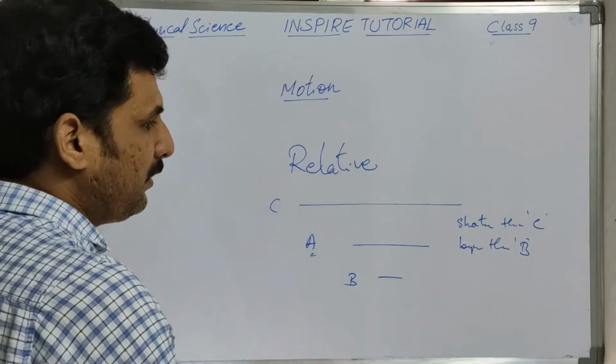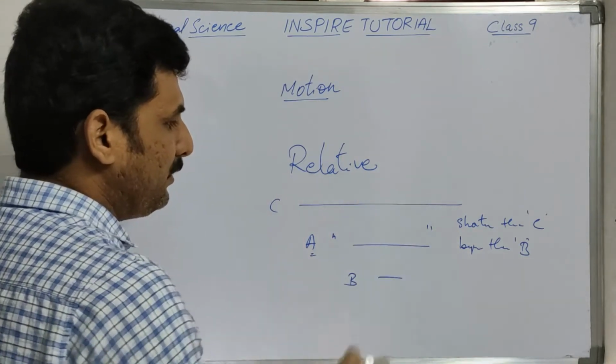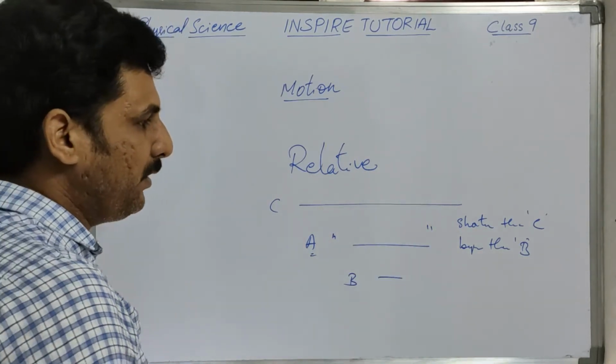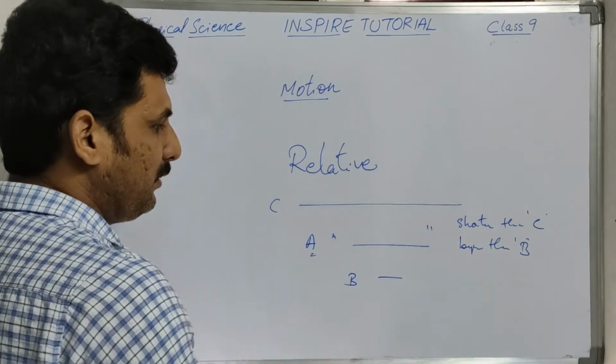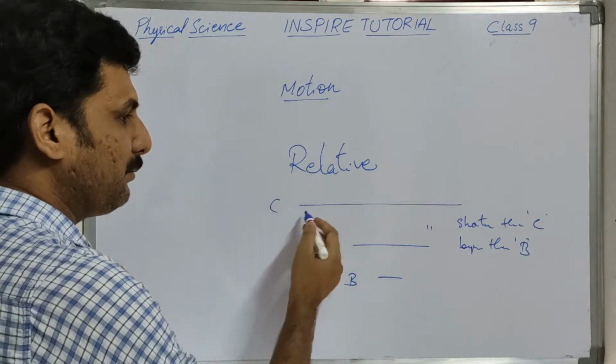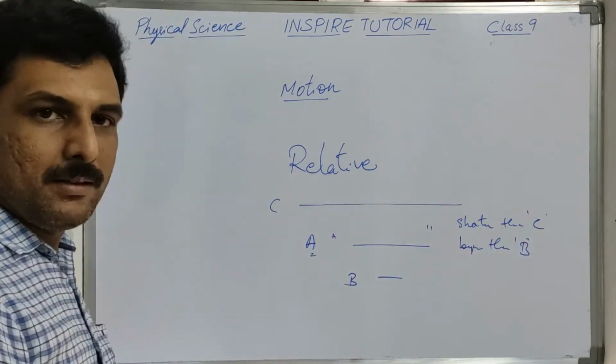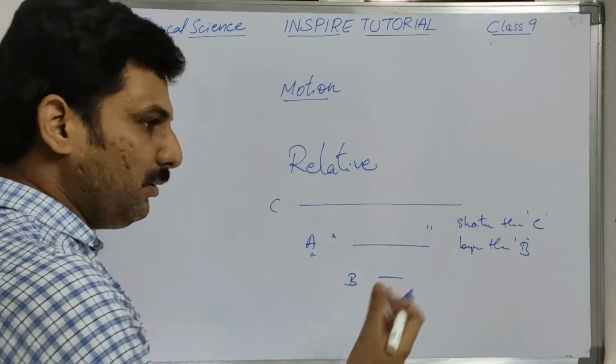So we are describing the length of the line A in terms of B. If you say in terms of B, it is longer, but if you say the length of A in terms of C, it will be shorter than C. So this is called relative.